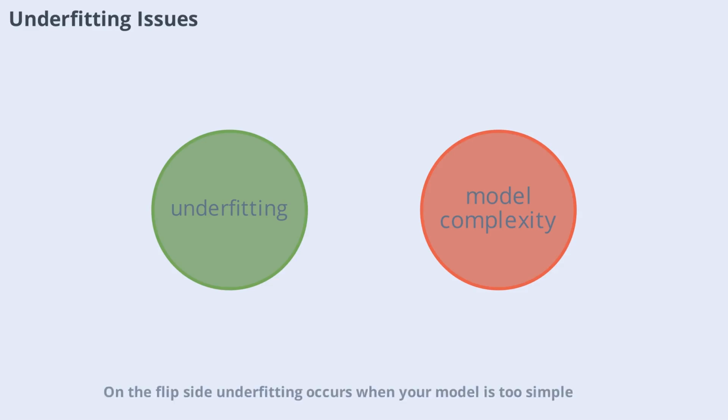The flip side, underfitting, occurs when your model is too simple to capture the underlying patterns in the data. This results in poor performance on both training and test sets. To address underfitting, you can increase model complexity by adding more layers or neurons, or by choosing a more sophisticated architecture. Also, make sure your data is well prepared and that you're not oversimplifying the problem. Sometimes more training time or better features can make a big difference.